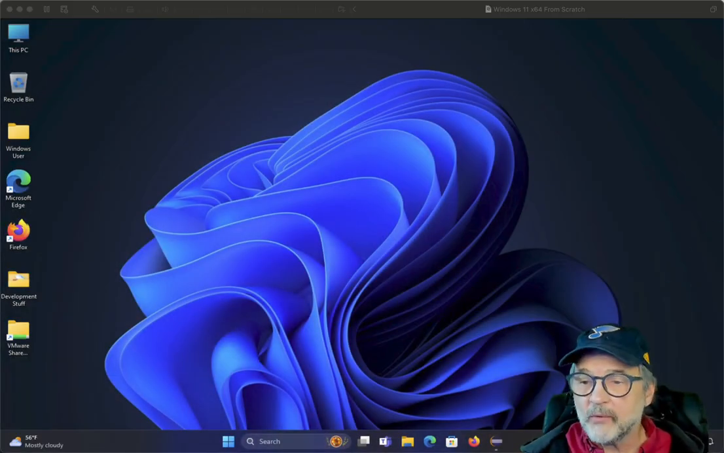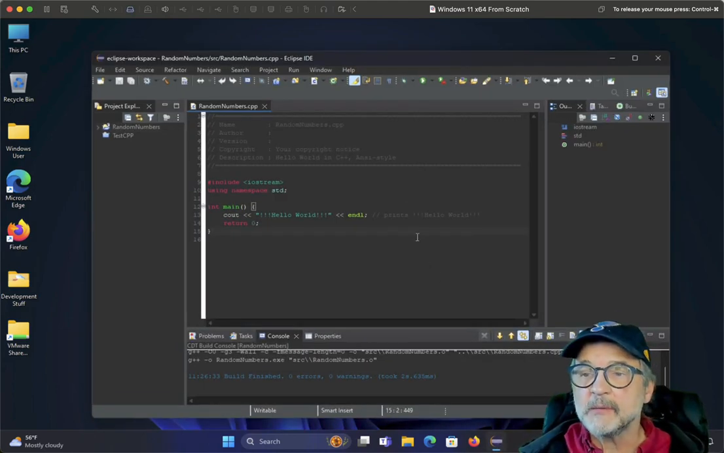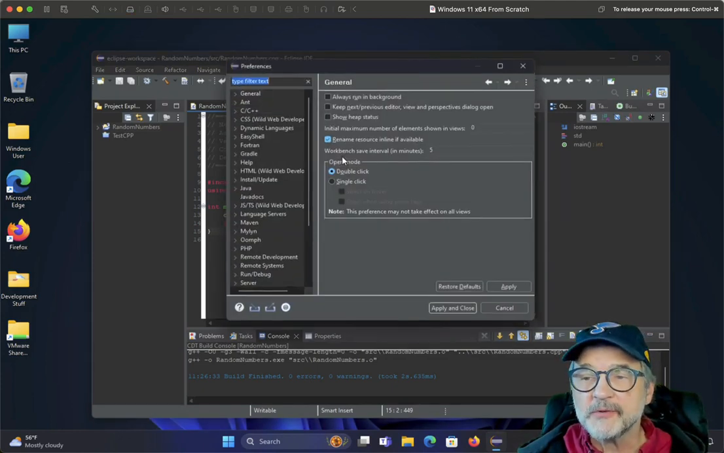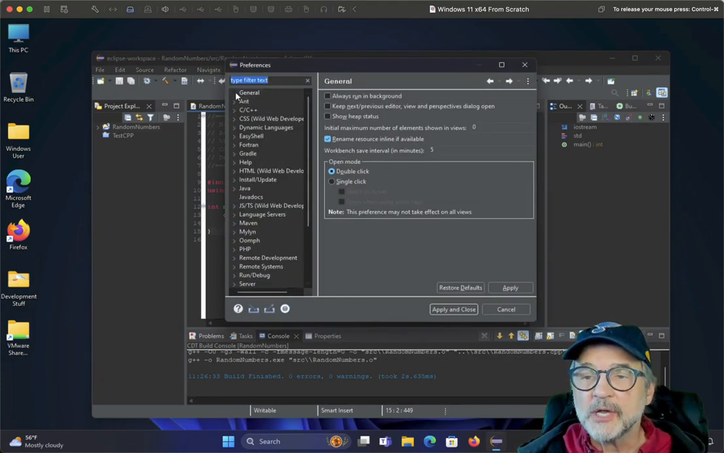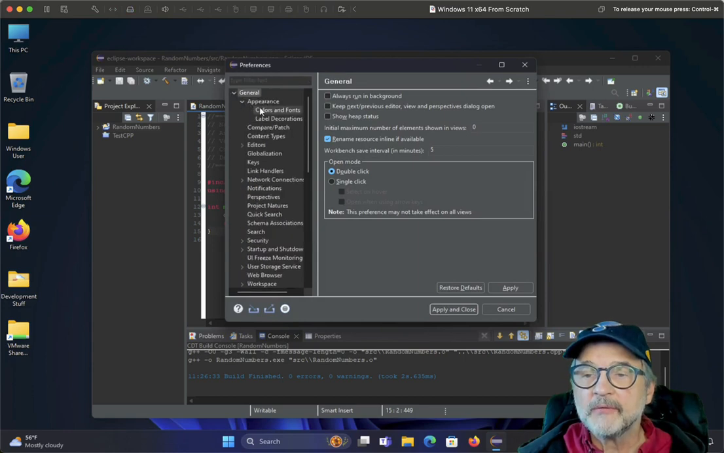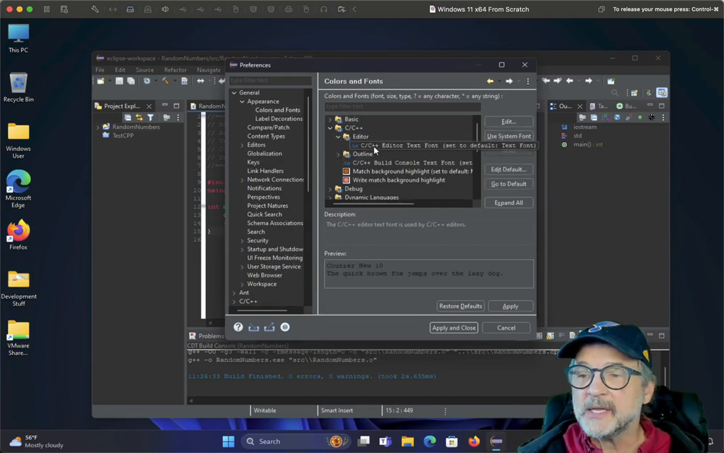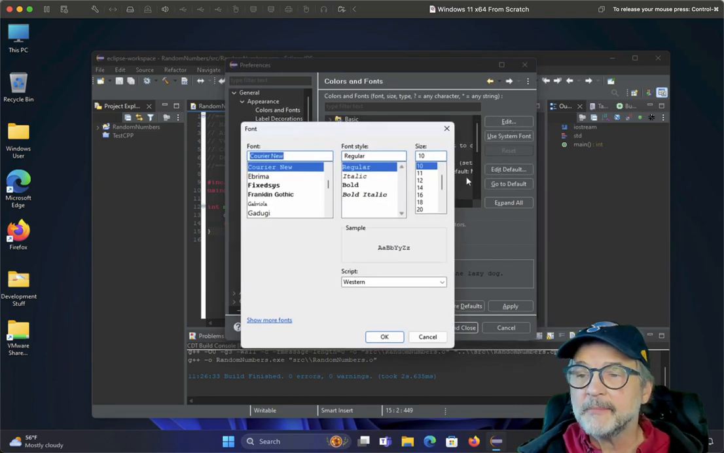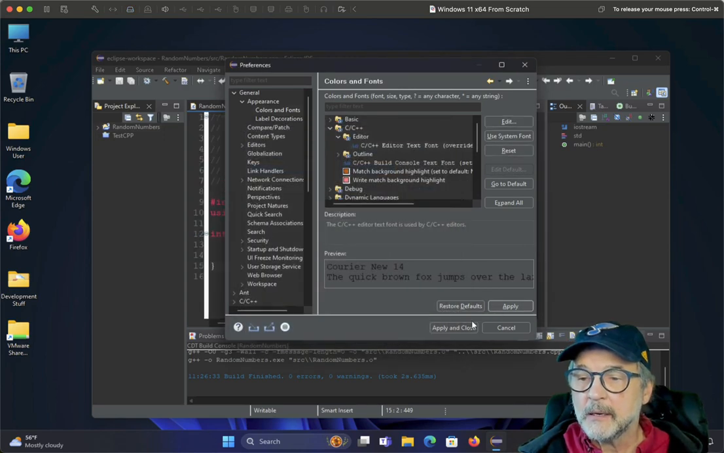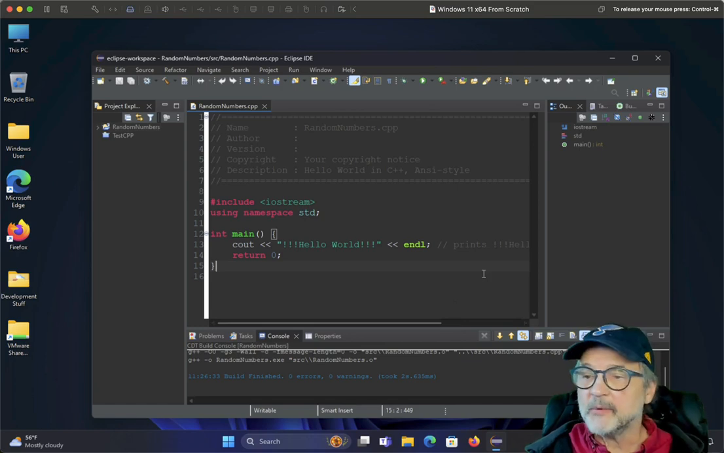Okay, so I've got Windows 11 up and running, and I'm going to use Eclipse just because it seems to be the most stable for me. Now the font looks kind of bad, so let's fix the font up. I'm going to go up to Window Preferences, then General, Appearance, Colors and Fonts. I'm going to go to C and C++, then Editor, then C++ Editor Fonts and click Edit. And I'm going to go ahead and make that 14. That should be more readable for you.